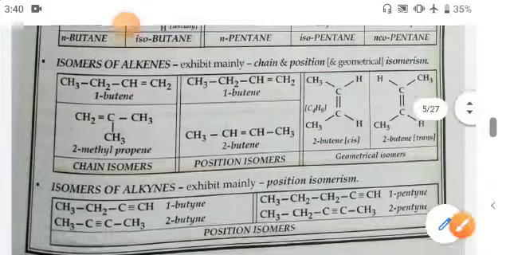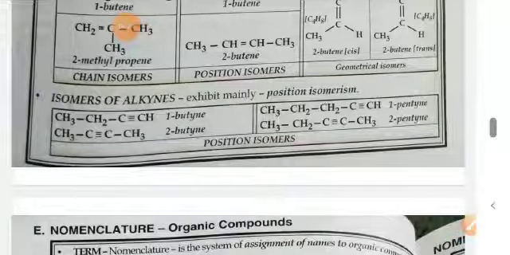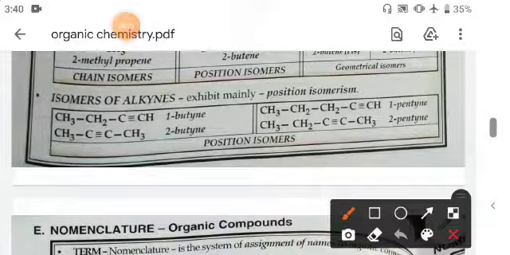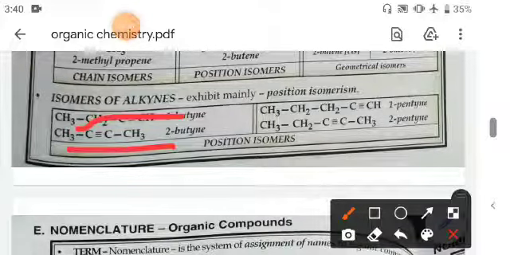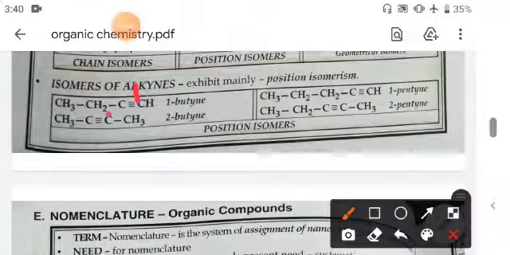Now, isomers of alkynes exhibit many position isomers, and those are given here. So this is an alkyne and an isoalkyne. Here position isomers are given. Now see here the position isomers. Here the triple bond is at the first position, and here it is at the second position, and here the triple bond is at the first position, and in this case it is at the second position.